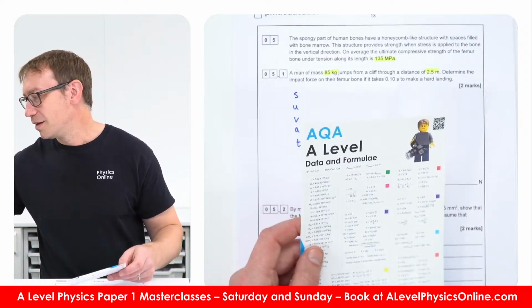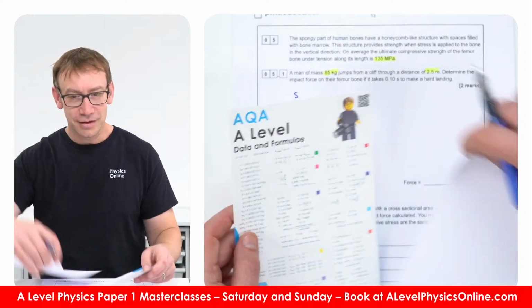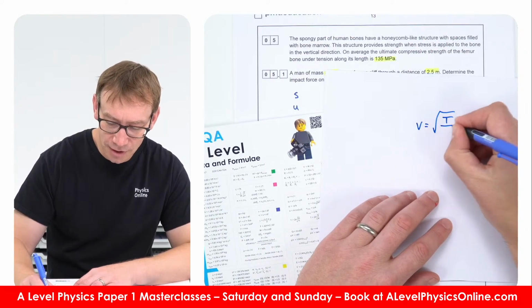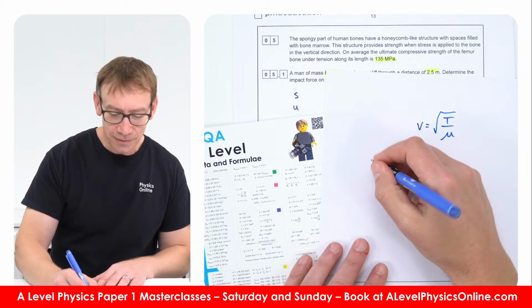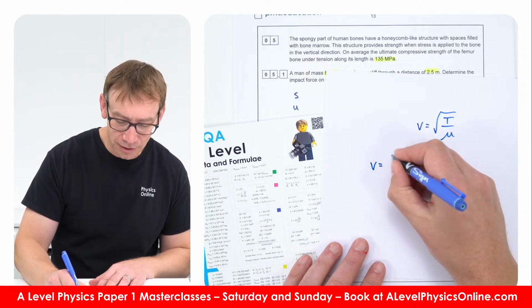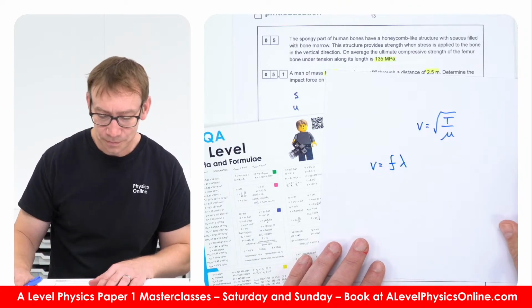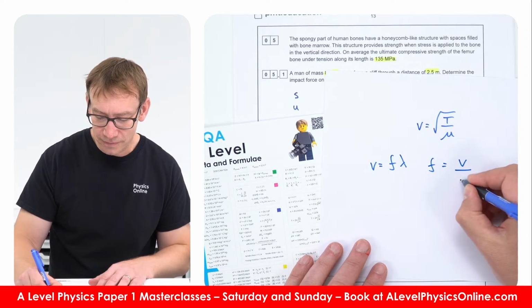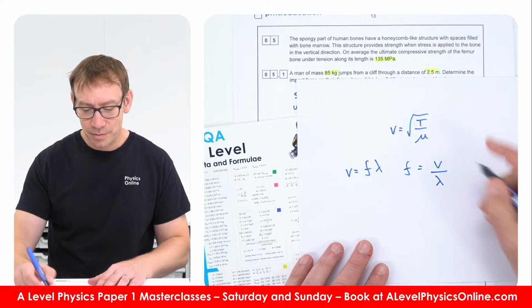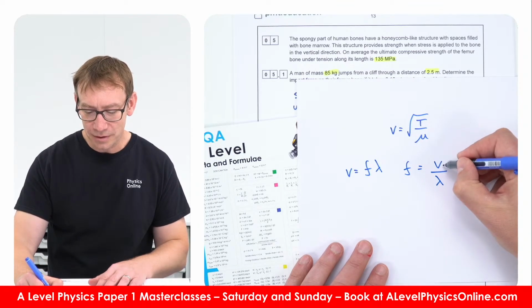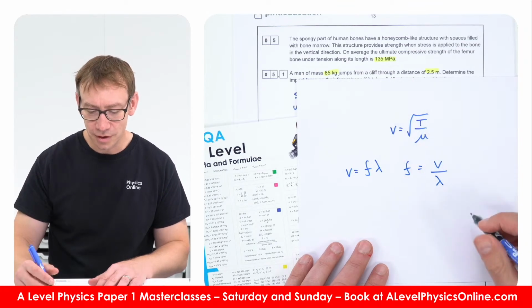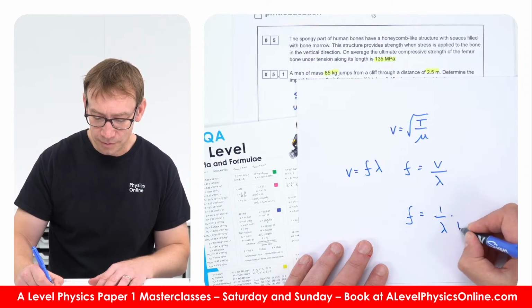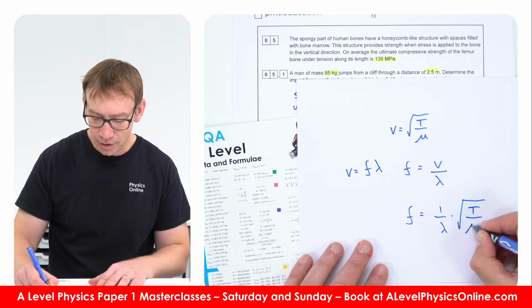The velocity of that wave is equal to root T over mu, and we know that the velocity is equal to f lambda, so the frequency is equal to the velocity divided by the wavelength. So the frequency is equal to 1 over the wavelength times root T over mu.